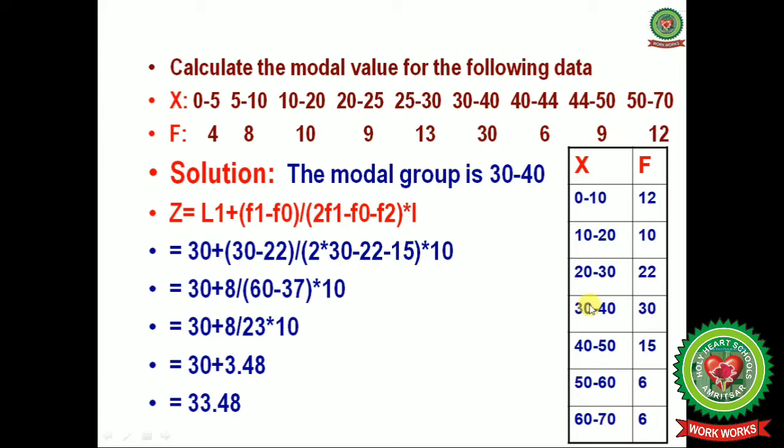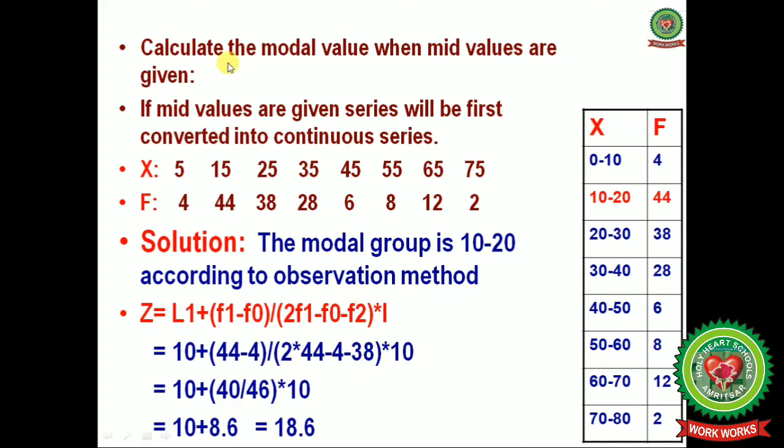By the observation method, the highest modal group is 30 till 40, and after putting the values in the formula, that is lower limit 30, frequency of the modal class, frequency of the preceding group, that is 22, frequency of the modal group multiplied by 2, minus the preceding frequency and succeeding frequency of the modal group, and this whole will be multiplied by 10. After the calculations, you will get the value of mode.